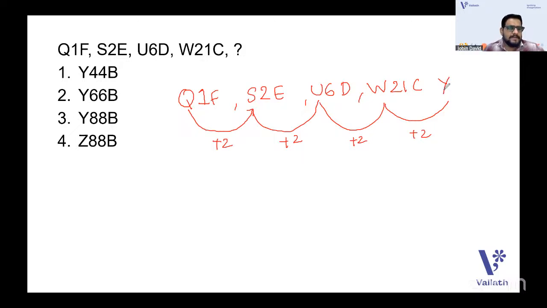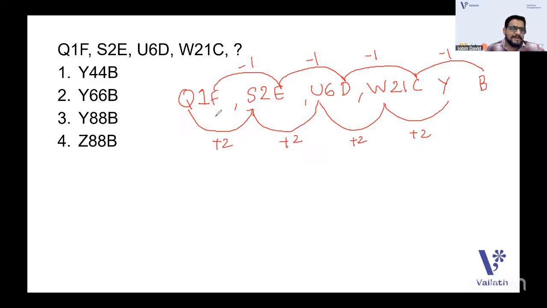So option starting with Y, we have three options starting with Y. So we should check for the next letter. F, E, D, C, it is going back, right? Minus 1, minus 1, again minus 1. So it will be B. So options starting with Y and B, there are again three options.